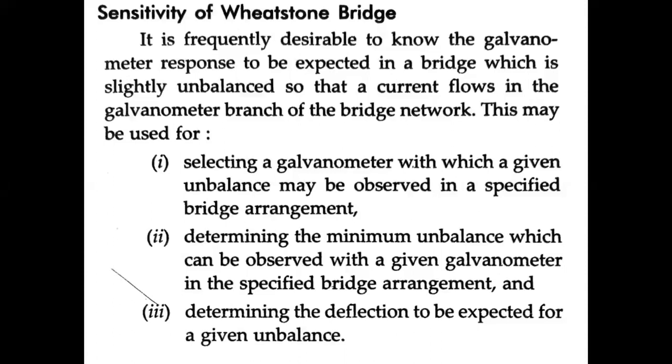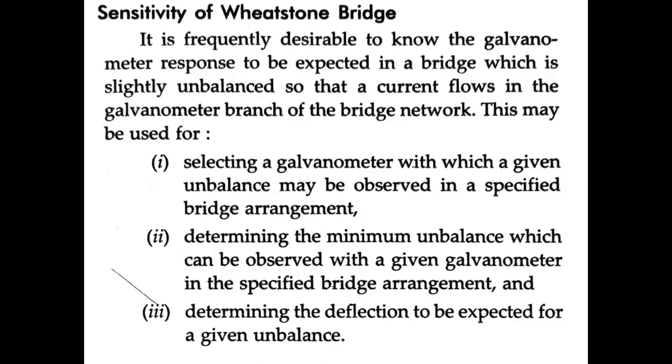But there is a chance of an unbalanced condition. Near the balanced situation, there can be a slightly unbalanced condition, not a major deviation from balance, but a slight deviation in the galvanometer, which moves from the balanced region to an unbalanced region. That is why we are discussing this. Why is the galvanometer unbalanced at a particular instant, even when there should be null deflection? Because of the unknown resistance experienced.